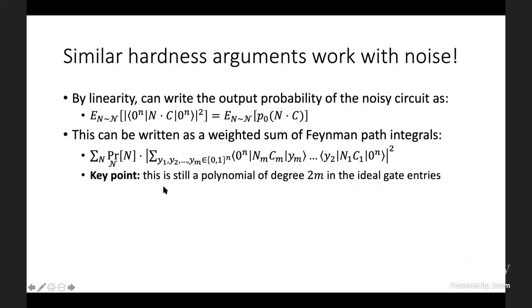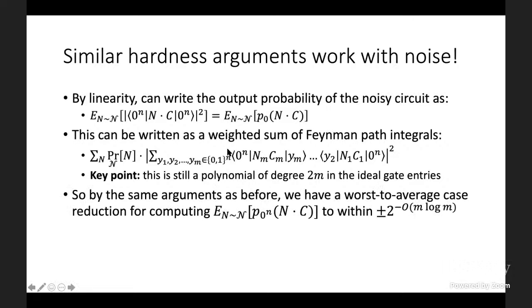It's a larger, more complicated sum than the noiseless case. But the key point is that the property we wanted to establish our worst to average case reduction still exists here, which is that this is a polynomial of degree 2m in the ideal gate entries. So we still have this polynomial structure. By essentially the same arguments as we sketched before, we can prove a worst to average case reduction over the ideal random gates C for computing the output probability of this noisy random quantum circuit to within the same imprecision, to within 2 to the minus O of m log m.